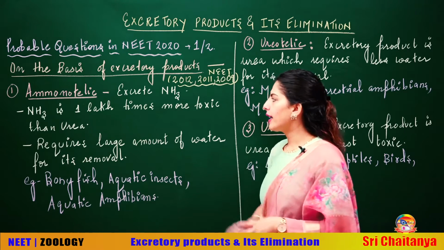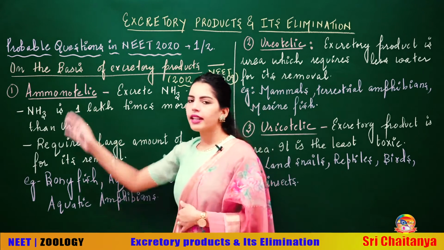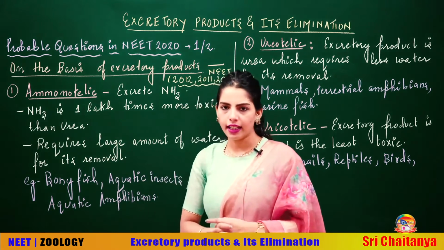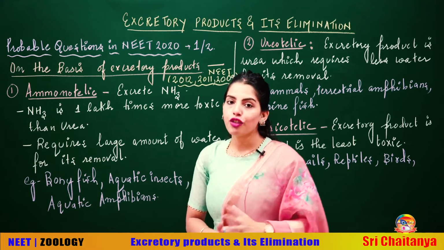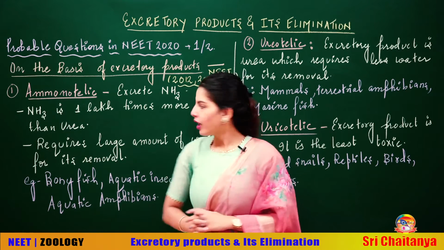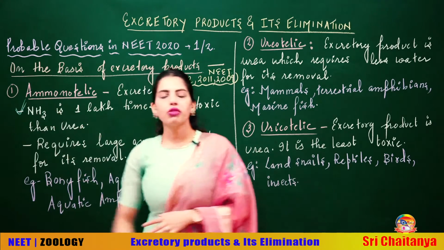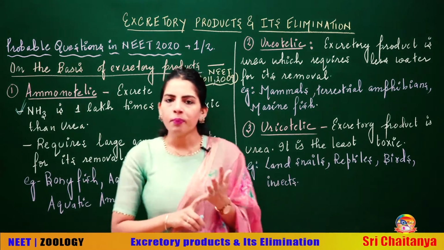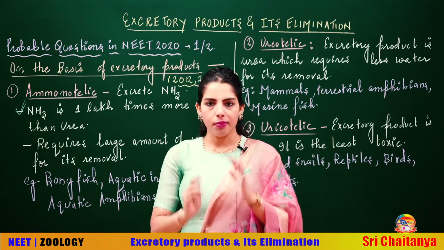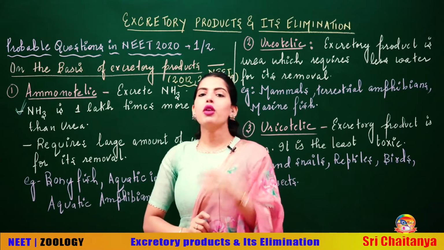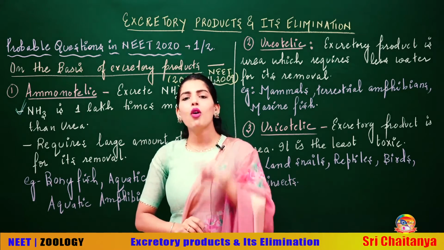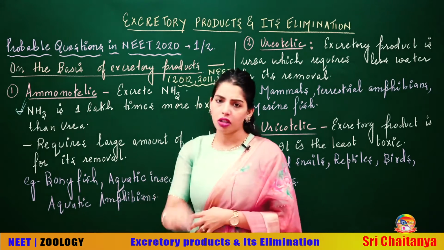Now students, quite easy to understand, if I am saying that the animals are ammonotelic, that means the excretory product is ammonia. Also to remember here is that ammonia, urea or uric acid can be the excretory product. When you are talking about ammonia, ammonia is very toxic.